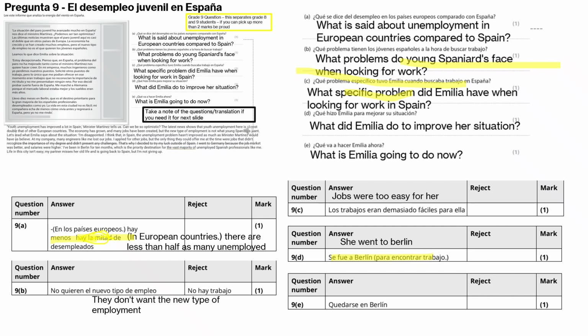If you were going to get any marks on these, I'd imagine you get around 9D and 9E, because they're basically saying the same thing. And E, what is Amelia going to do now? She's going to stay in Berlin. That's how you get 5 out of 5 on this question.